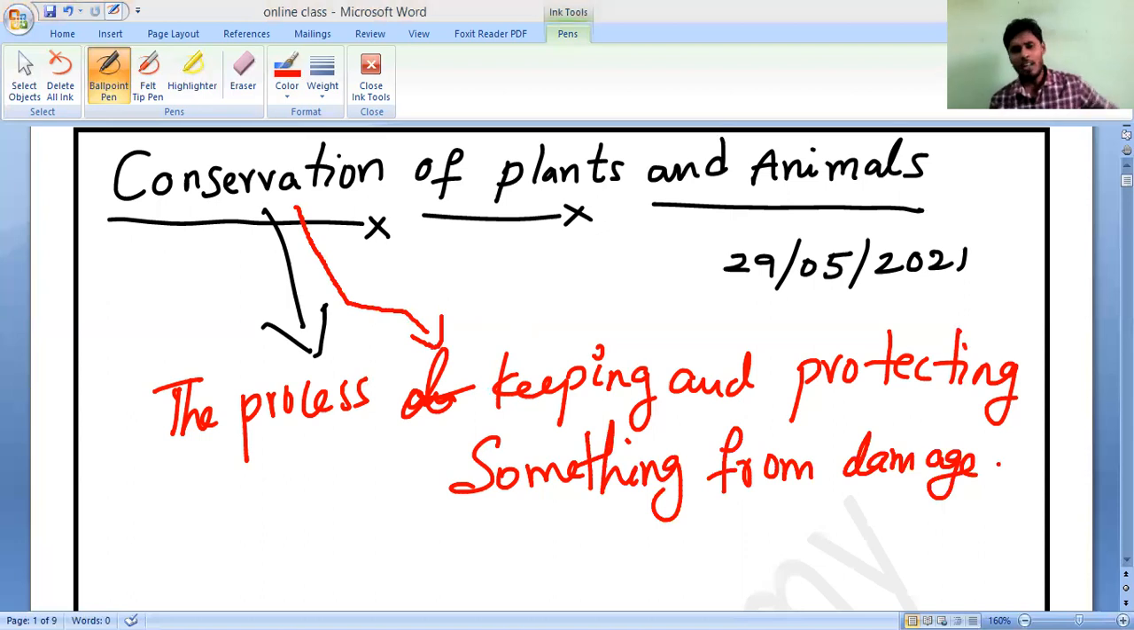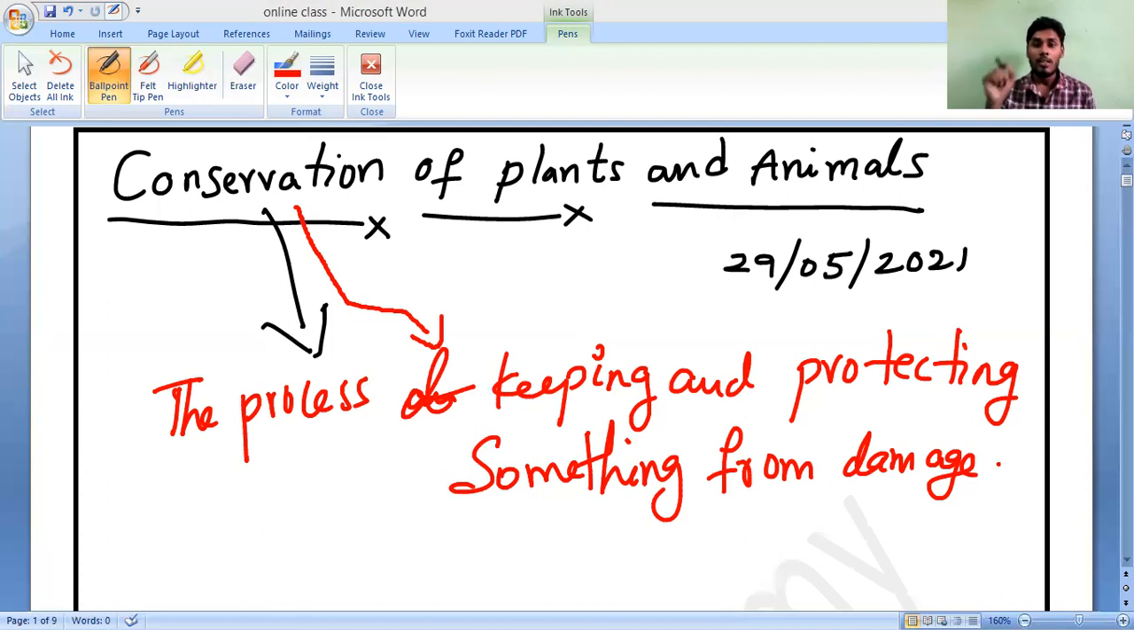Now, why are we using conservation for this chapter, sir? Because conservation of plants and animals is the biggest problem for us now. Because of our selfishness, greediness and neediness, we people are killing the plants and we are killing the animals. That is why we use the phrase conservation of plants and animals, because we have already destroyed many plants and animals. Now they are in a situation that they are almost going to be lost.